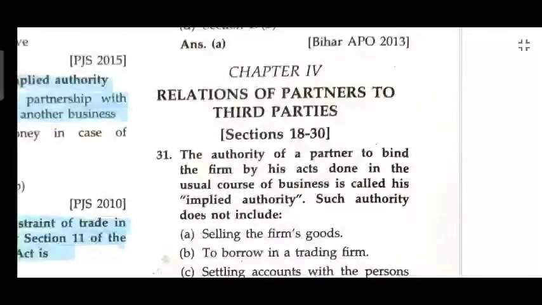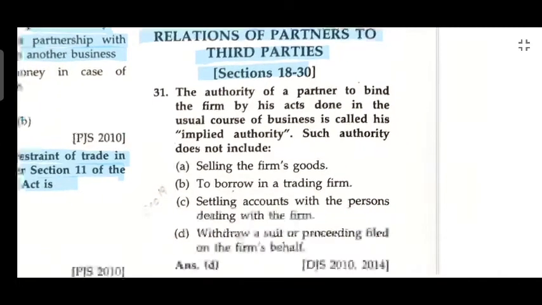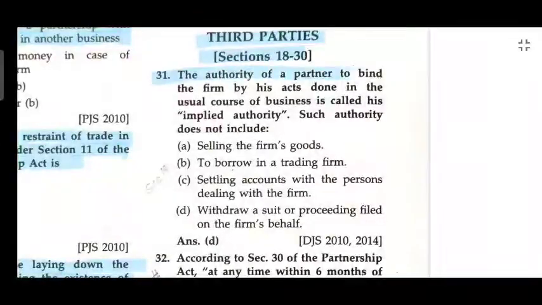Section 14. Chapter 4, Relation of partners to third parties, Section 18 to 30. The authority of a partner to bind the firm by his act done in the usual course of business is called implied authority. Such authority does not include withdrawing a suit or proceeding filed on the firm's behalf.